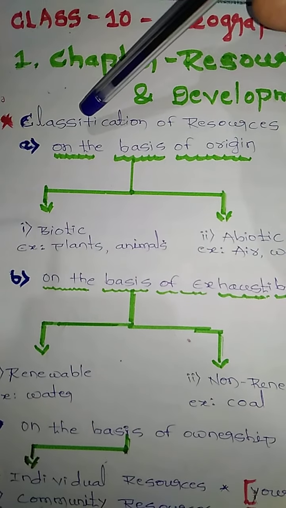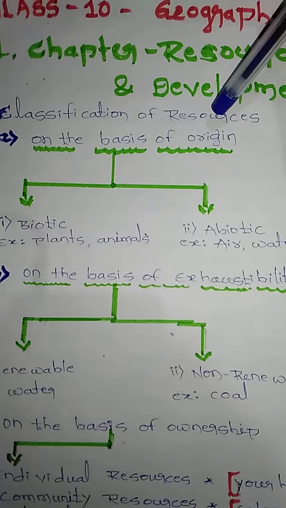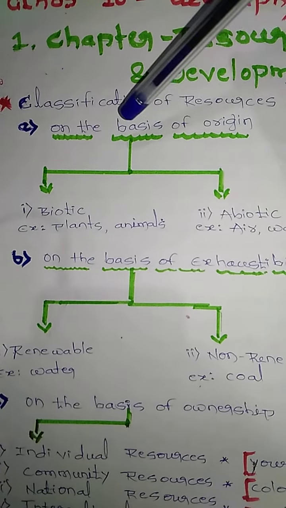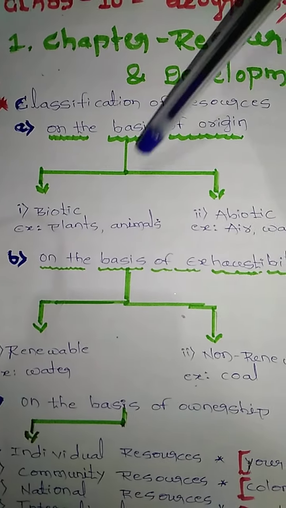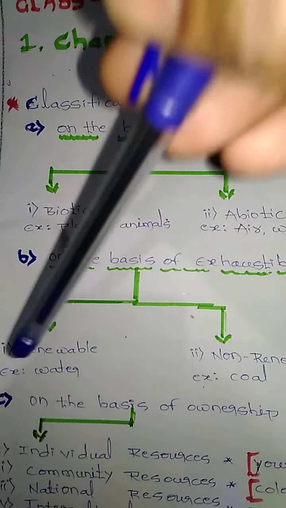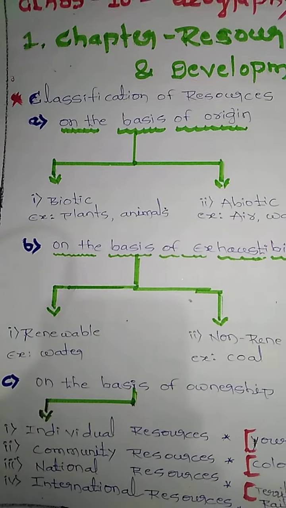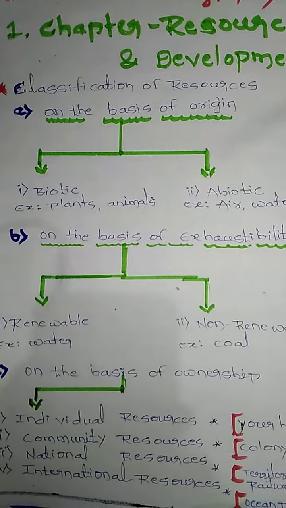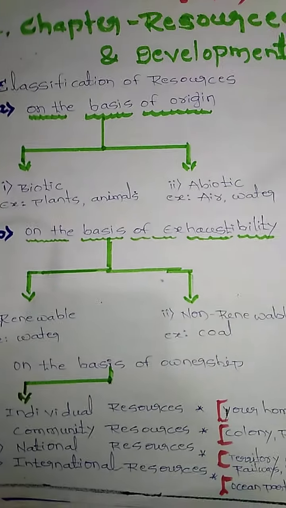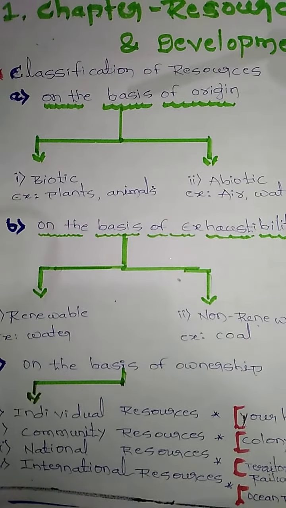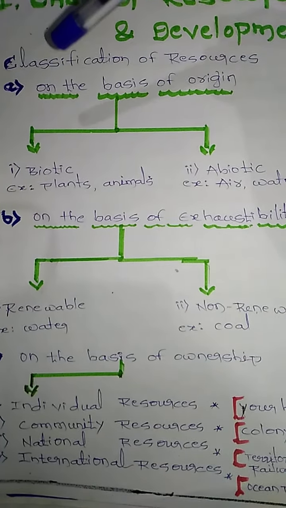Resources can be classified into four groups: A, B, C, and D. I have written A, B, C here, and the remaining D I will teach you in the next session. So now I will start with the first one, A.